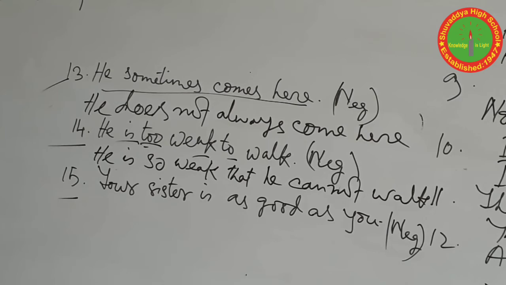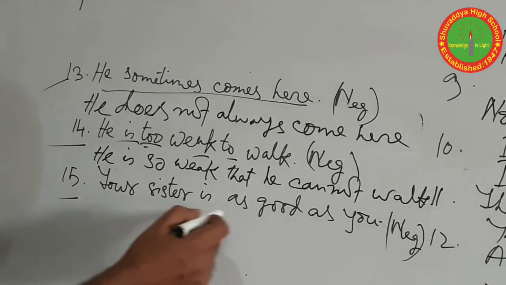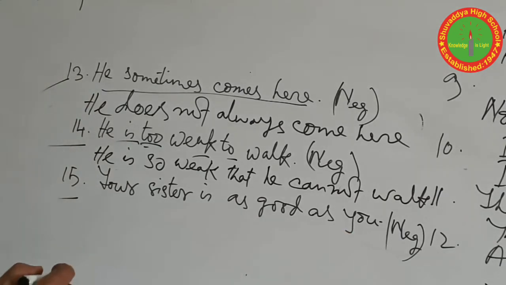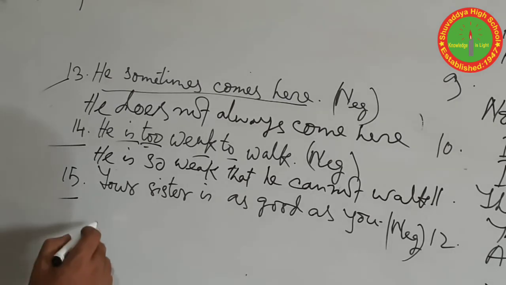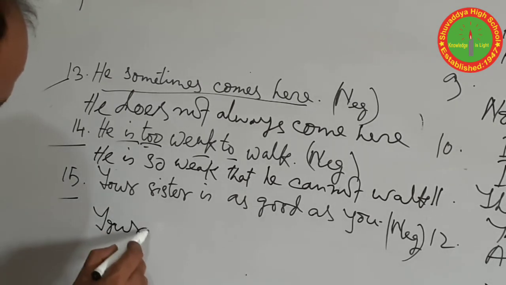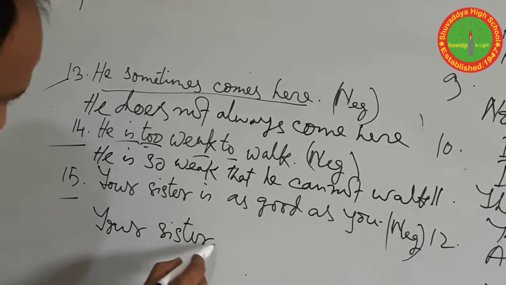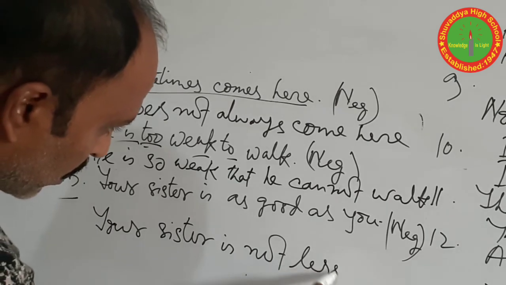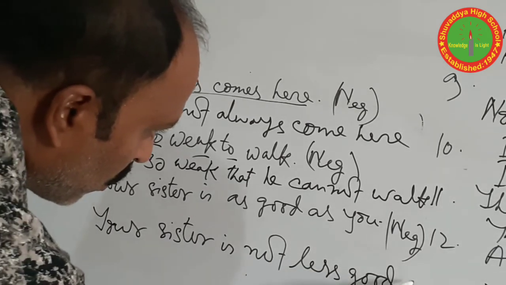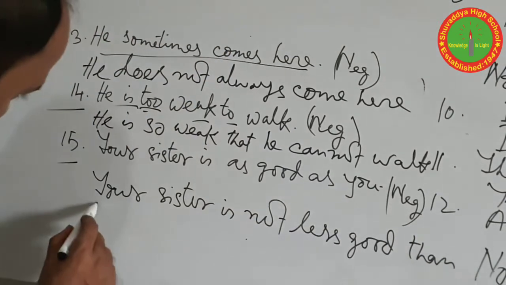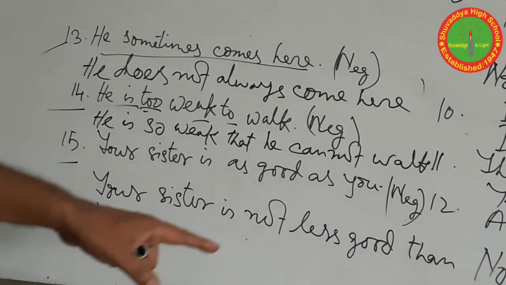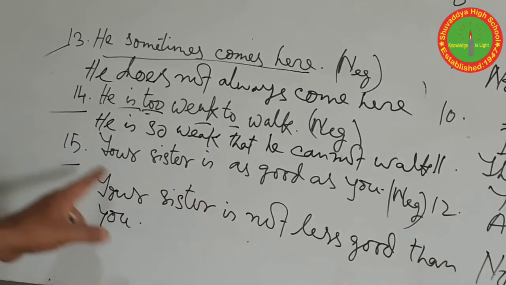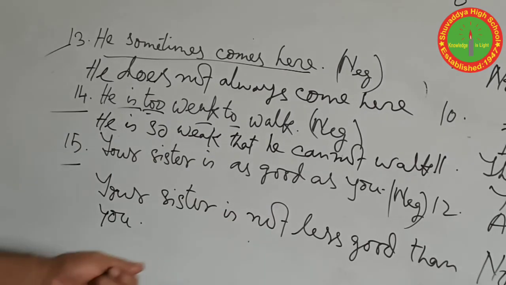Question number 15, it's an exceptional one. Your sister is as good as you. It's a positive case. You should change the sentence into a comparative one. Your sister is not less good than you. Or you can write also, you are not better than your sister.